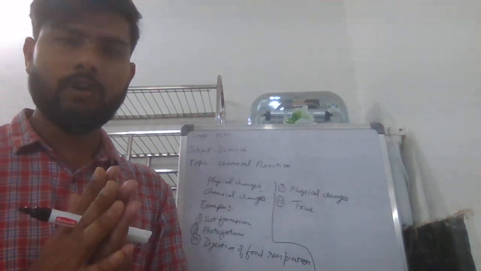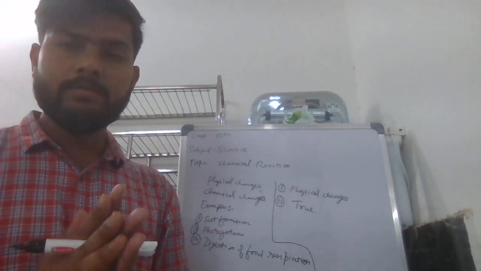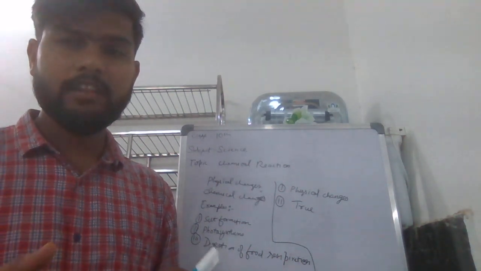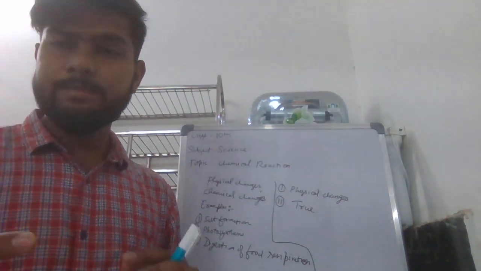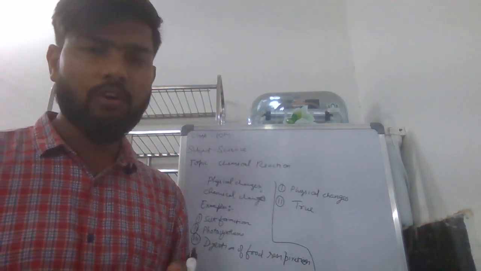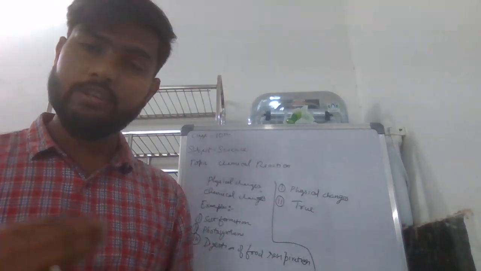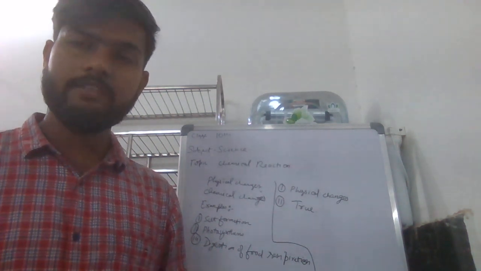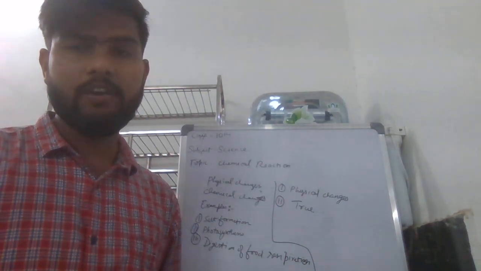The observation was that the magnesium ribbon burned with a dazzling flame and changed into a white powder. This powder is magnesium oxide, and it is formed due to the reaction between magnesium and oxygen present in air. This is the observation of activity 1.1.